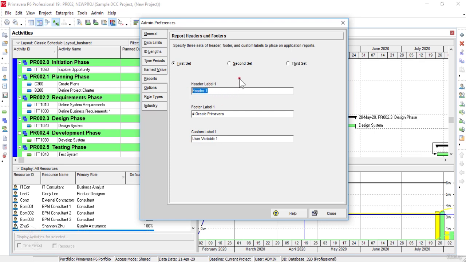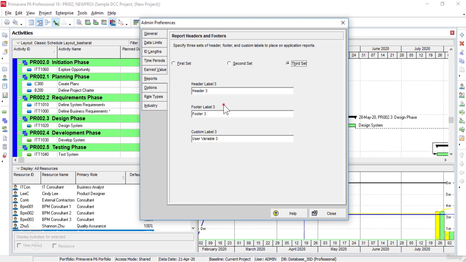The second set is used to define a second header, footer, or custom text label for our reports in Primavera P6. The third set, we can choose to define a third header, footer, or custom text label for our reports that we generate in Primavera P6 as per our project requirements. Please note that these options may also be accessed in the printout settings as well.